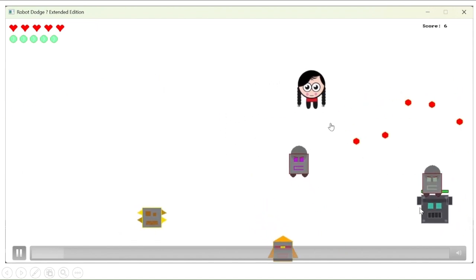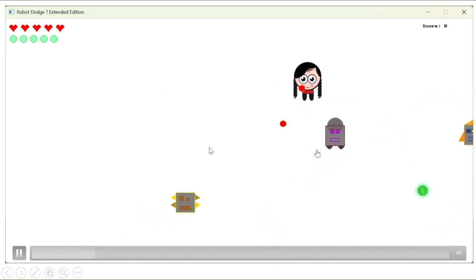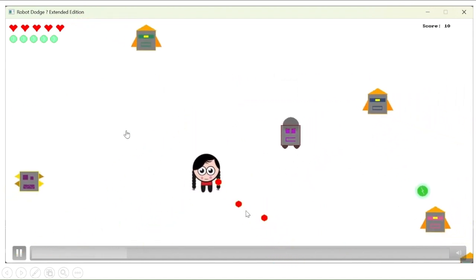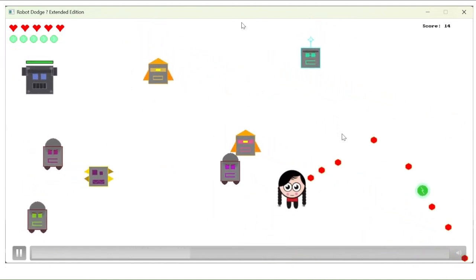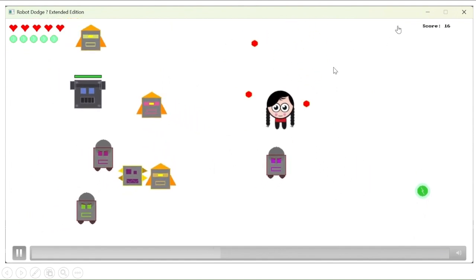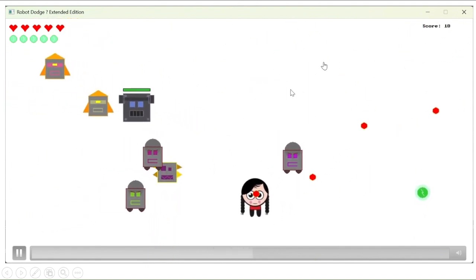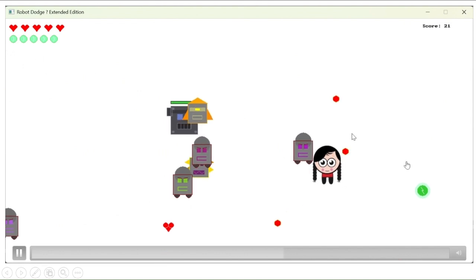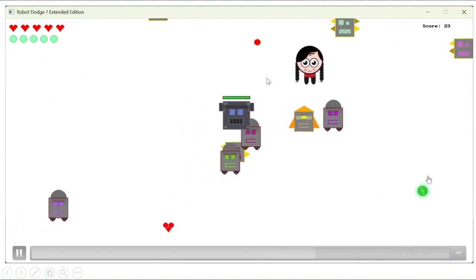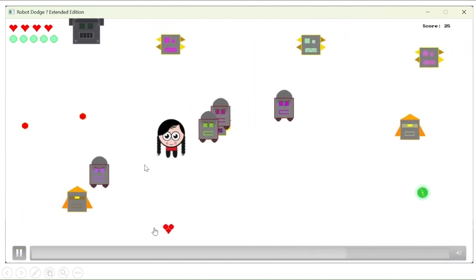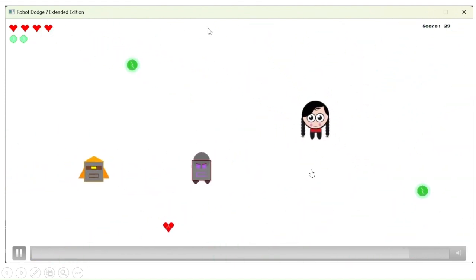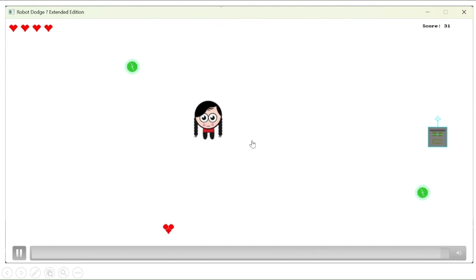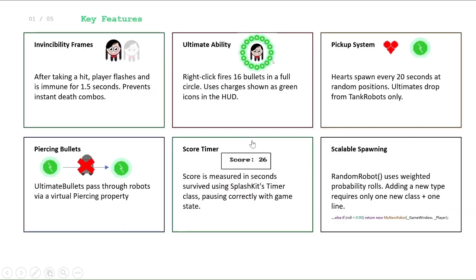In here, we can see the players, the robots, the bullets that shot, the heads-up display, which shows the lives and ultimate available, and the score. And also we can see here there are ultimate drops and life drops. And here is also the ultimate shot.